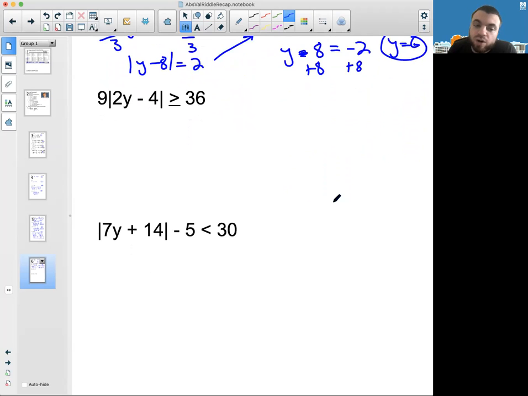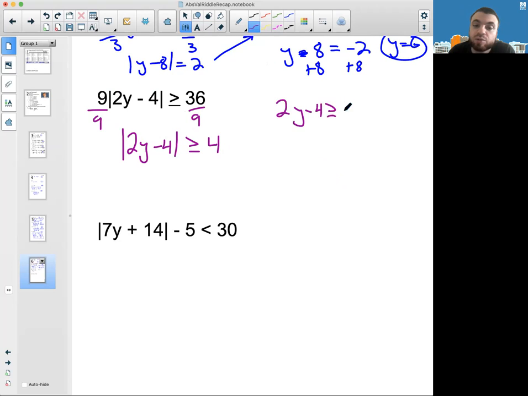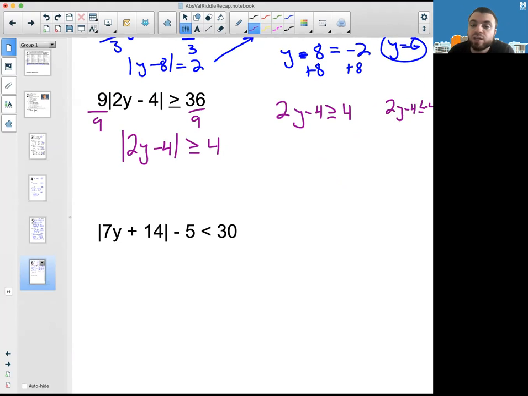All right, the third one, let's go ahead and get the bars alone. It's an inequality, but I'm going to change up my color just to get fun with it. So I'm going to divide by 9 to get these bars alone. And I have 2y minus 4 is greater than or equal to 4. All right, so what numbers have an absolute value that is more than or equal to 4? So first of all the numbers that are greater than or equal to 4 will have an absolute value that is greater than or equal to 4. But also all the numbers that are less than or equal to negative 4 will also have an absolute value that is greater than or equal to 4.